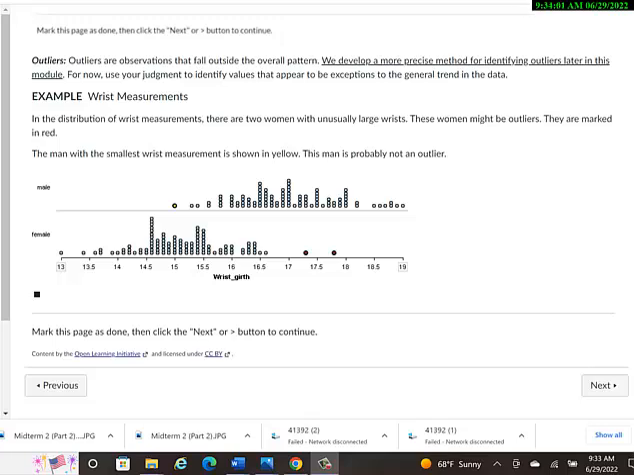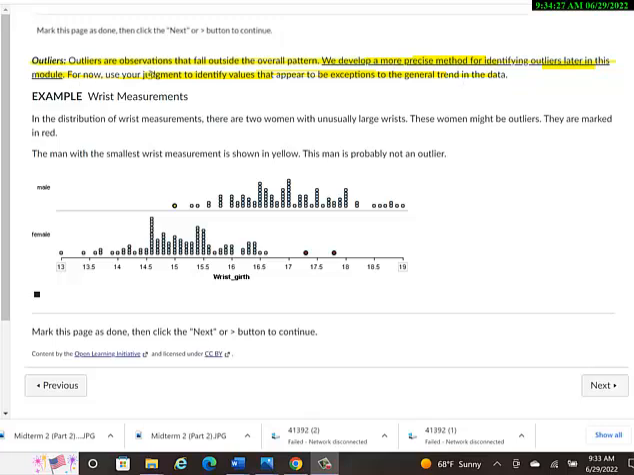So this is a small page. This shouldn't take very long. On this page, we're focusing on outliers. I think we've talked about that term before, but we'll talk about it a little more in detail today. Outliers are observations that fall outside the overall pattern. We develop a more precise method for identifying outliers later in this module. For now, use your judgment to identify values that appear to be exceptions to the general trend in the data.